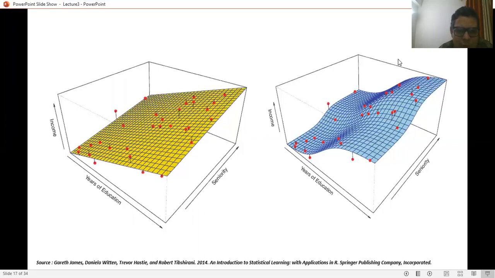The points which are on the particular surface are satisfying the relation of income, years of education and seniority, otherwise they are not. So again, we see that a multi-dimensional non-linear regression function always performs better than the linear.